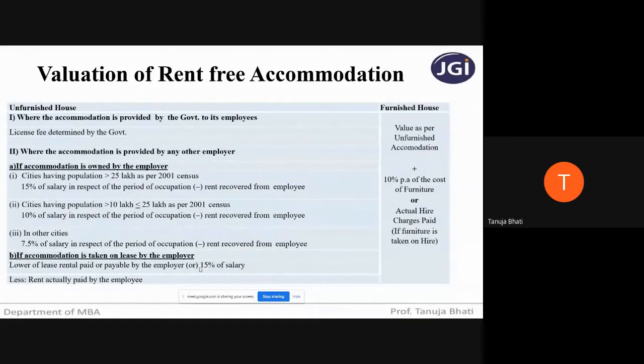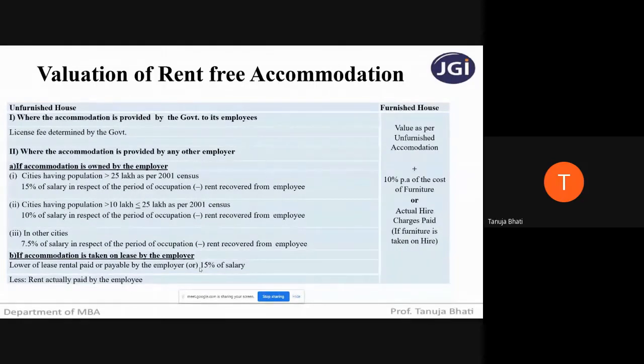So in that case, what is the value? Hotel also is an accommodation. So the value of that perquisite will be taken as 24% of salary or actual charges of hotel paid by the employer, whichever is less. This is less asked in the exam, so I'm just telling you for your information. If the stay is in a hotel provided by the employer, then the value of that perquisite you take is 24% of salary or hotel charges, whichever is less.